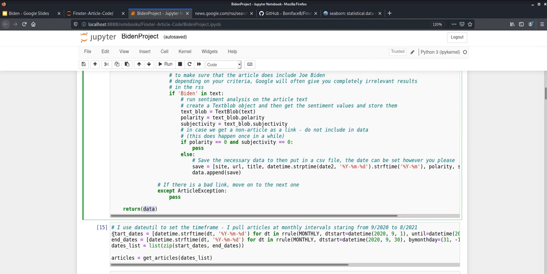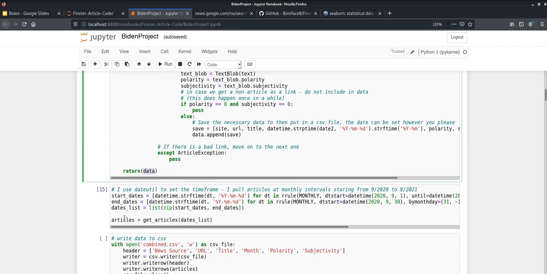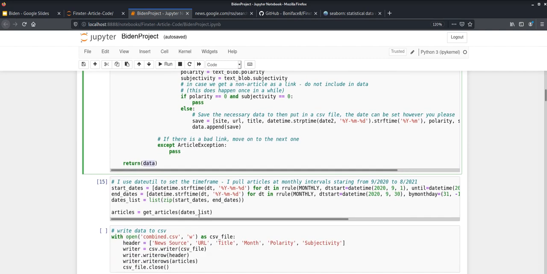We have to go and set our start and end dates. So I am using the dateutil library to get the time frames. Of course, for this project, you can actually just hand type the start and end dates in if you wish. There really aren't that many. It's only 12 apiece.